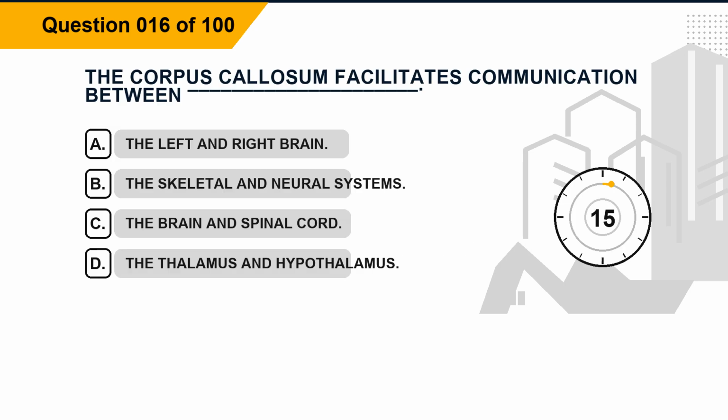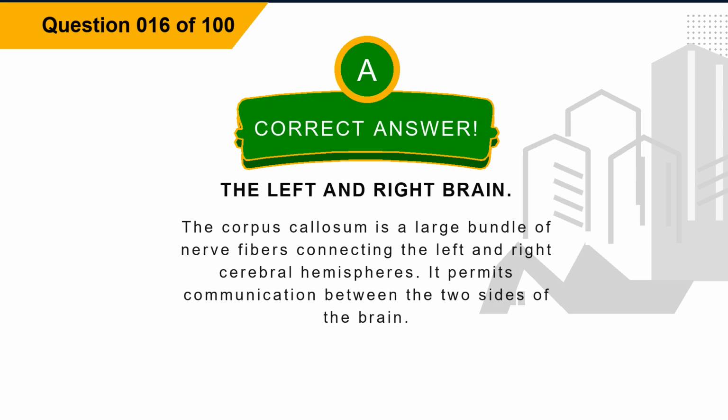Question 16. The corpus callosum facilitates communication between blank. Option A, the left and right brain. Option B, the skeletal and neural systems. Option C, the brain and spinal cord. Option D, the thalamus and hypothalamus. The correct answer is option A, the left and right brain.